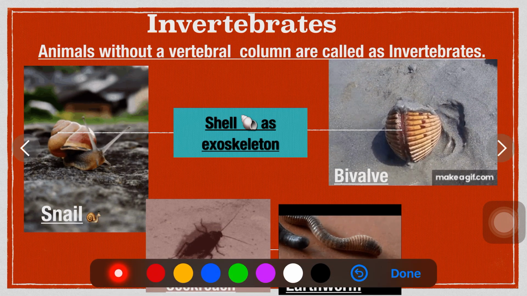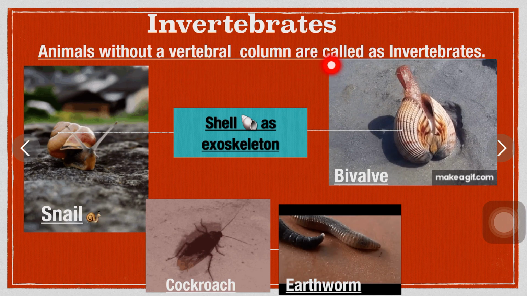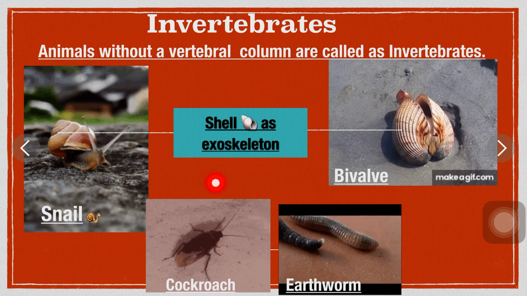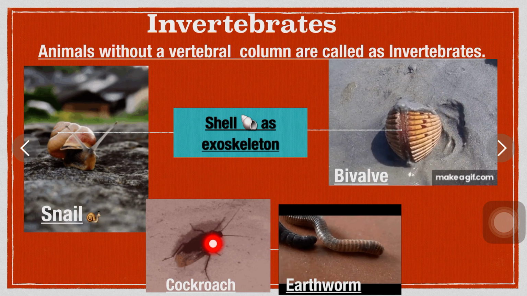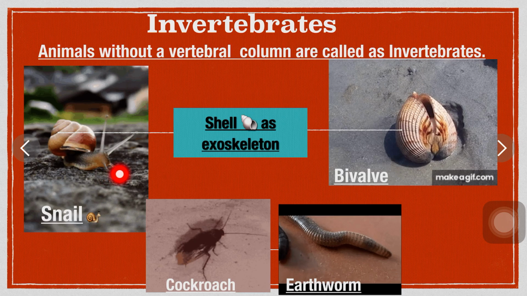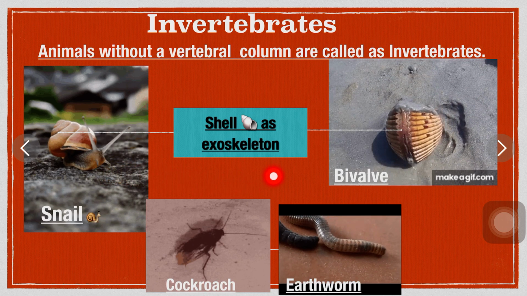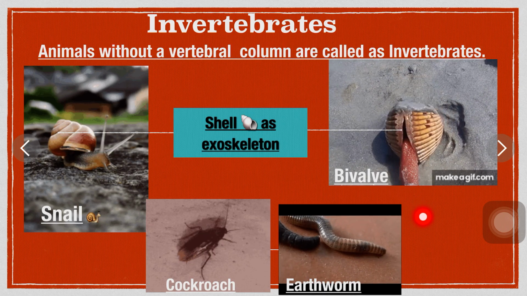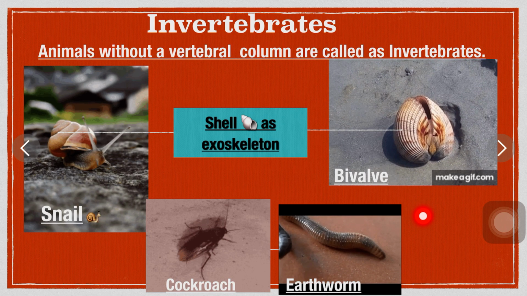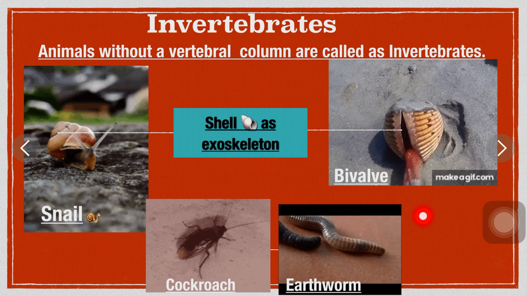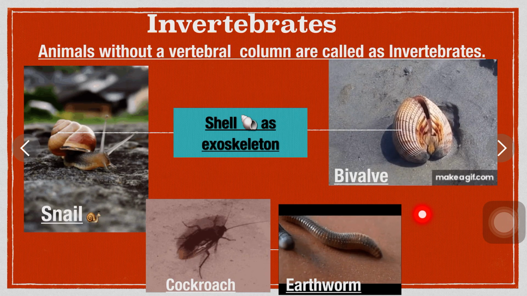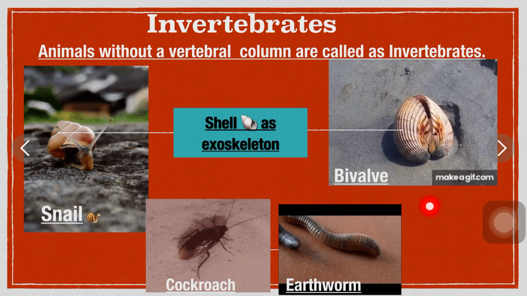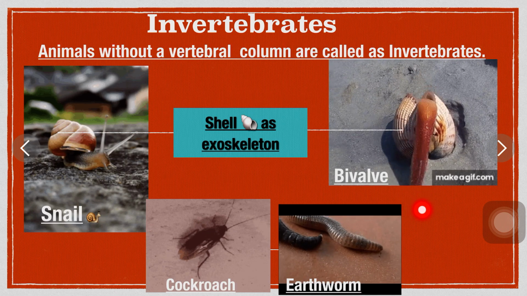Invertebrates. Animals without a vertebral column are called invertebrates. Students, invertebrates are animals without a backbone or bony skeleton. They range in size from microscopic mites and almost invisible flies to giant squid with saucer-sized eyes. This is by far the largest group in the animal kingdom. 97% of all animals are invertebrates.